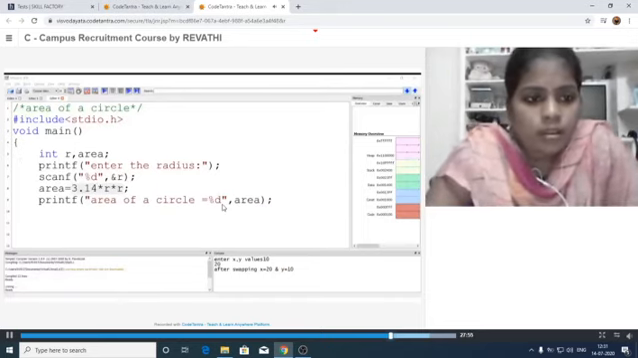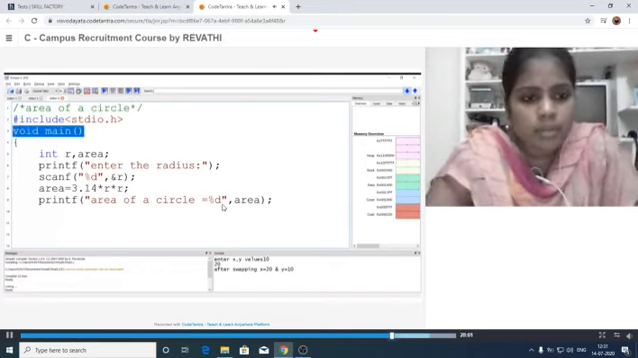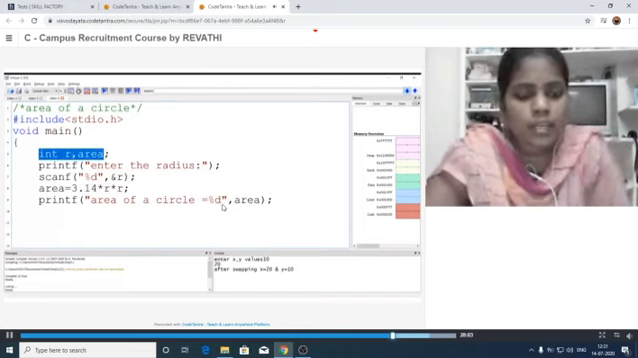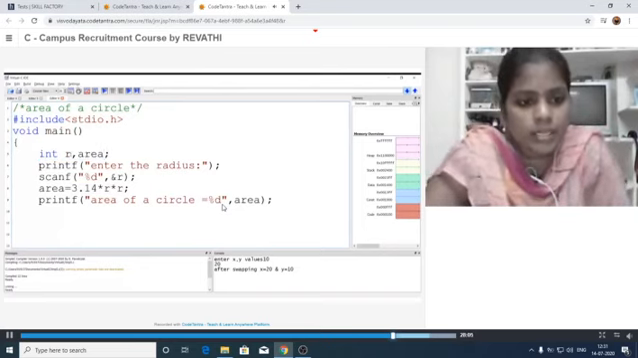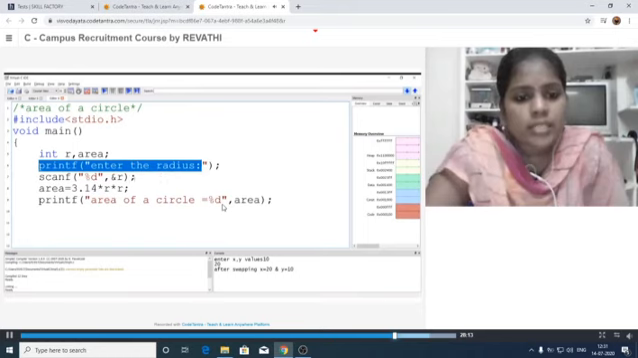So these are the header files. Next, our C program execution starts with the main function. Here we are declaring the variables. R is the radius, it is the input value. Next, area is for storing the result. Next, printf "Enter the radius". Then it is reading the value from the keyboard.